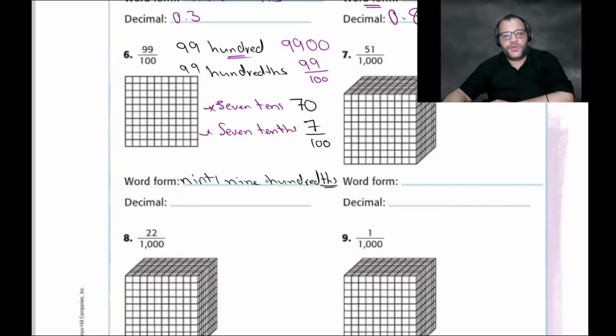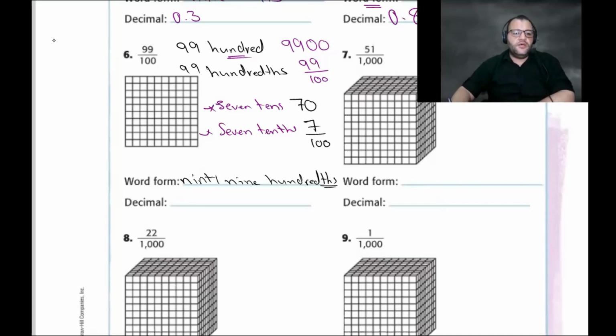There is a difference between them. 7 tenths means 7 out of 10 as a fraction. So that's the difference between them.